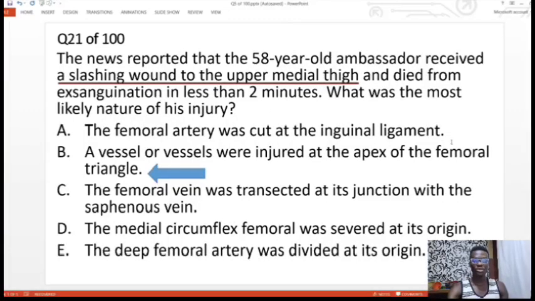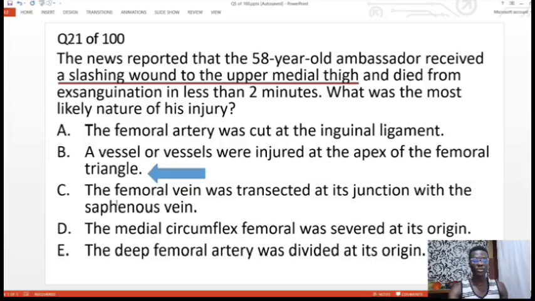So let's go through the other options and see why they are wrong. Option A, the femoral artery was cut at the inguinal ligament. At the inguinal ligament, you have the continuation of the external iliac artery as the femoral artery. An injury to this point is also, of course, going to cause blood loss, but it will not be as severe as the one that will happen at option B.